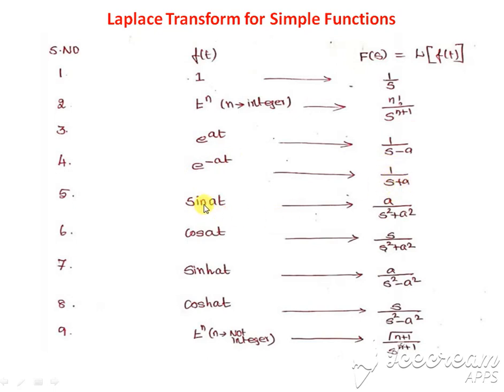Then sin at, remember this: in the numerator we have a, not s, so a by s square plus a square. In cos at, instead of a we have s in the numerator, so s divided by s square plus a square. The major difference between normal trigonometric and hyperbolic functions is that in the denominator we have a minus sign. The remaining are the same; simply in the denominator we have a minus sign.